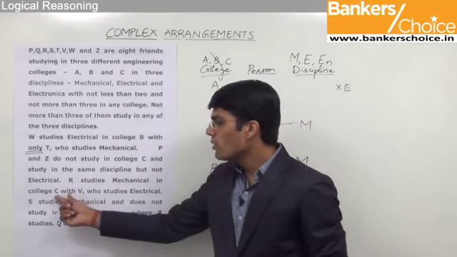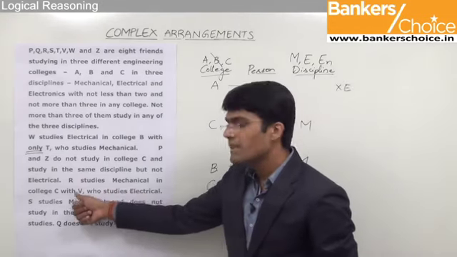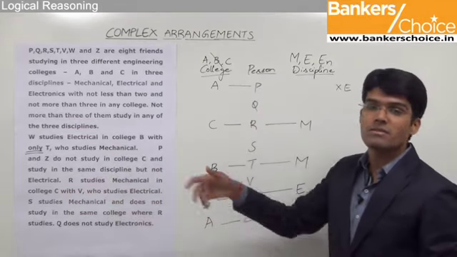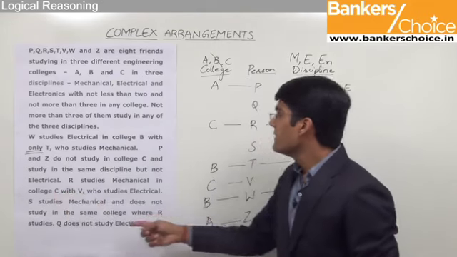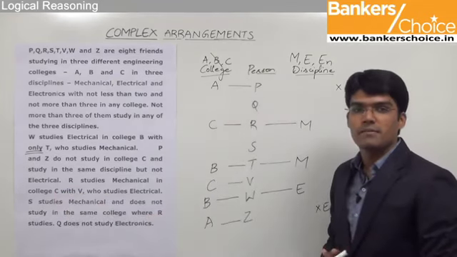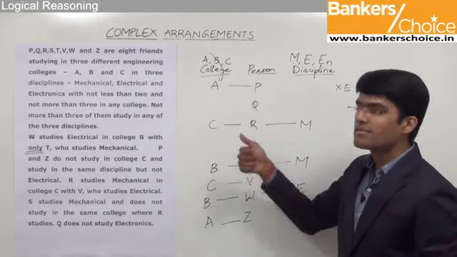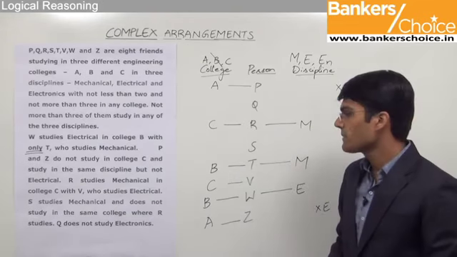Remember, here the word only has not been specified. That means R studies with V in college C, and at the same time there can be a third person who also studies in college C. Had the word only been given here, we could strike off college C as well. But since only is not mentioned, there is still a possibility that any of the remaining persons can come in college C. So we cannot strike off the college C.